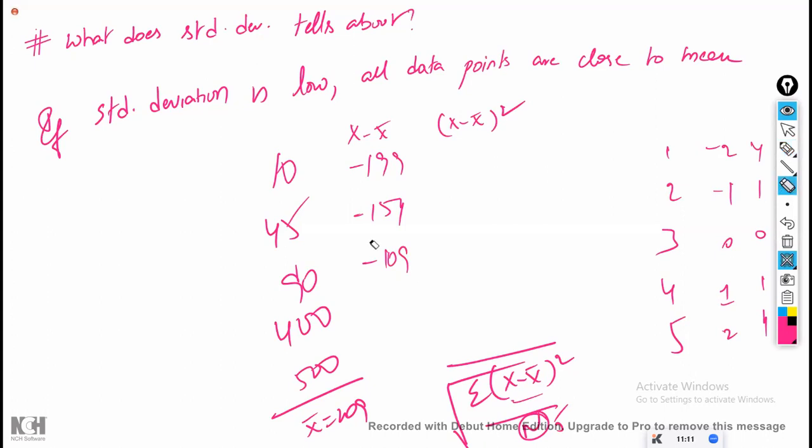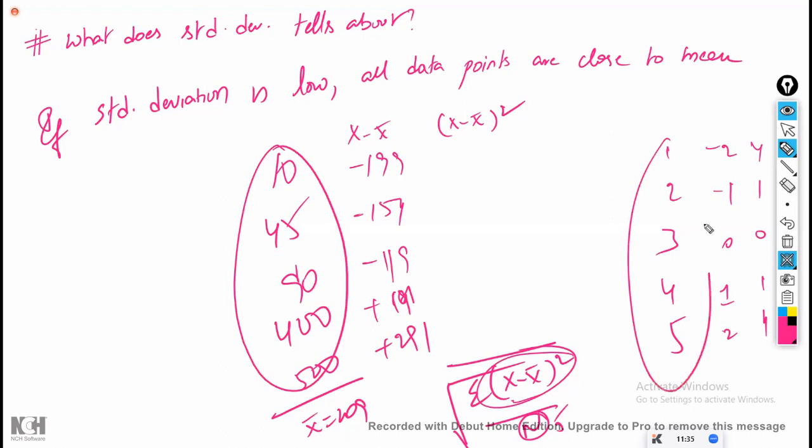109? Not 119. It is almost 119. And here you are having, with respect to, plus 191. And this one is plus 291. So you are having a very large amount of deviations. Now, if you do the square, automatically this value will be very high, right? What is the difference between this data and this data?